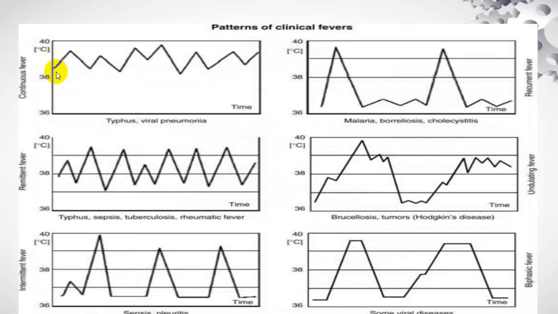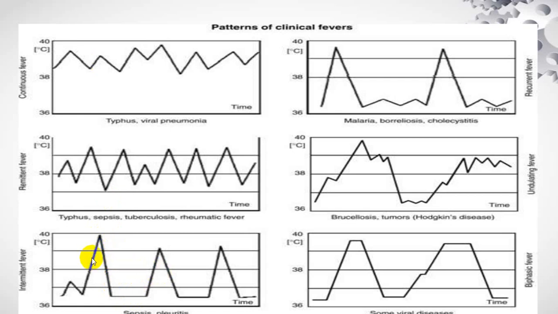You can see here, this is continuous variety. This is continuous, but you can see the fluctuation, gross fluctuation, but does not touch the baseline. So this is remittent. This is continuous sustained variety. This has come to the baseline, so this becomes intermittent variety. If it comes on alternate day, tertian.